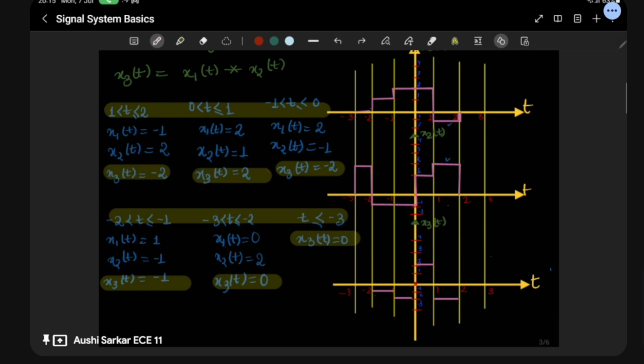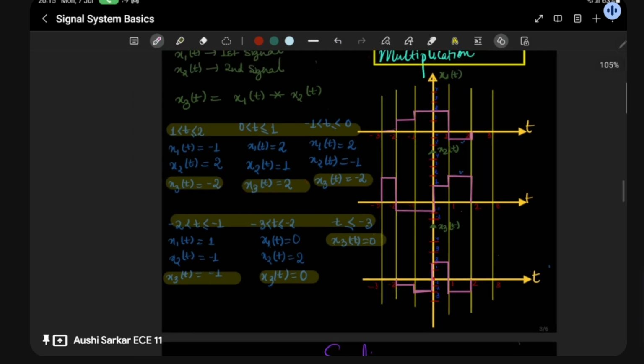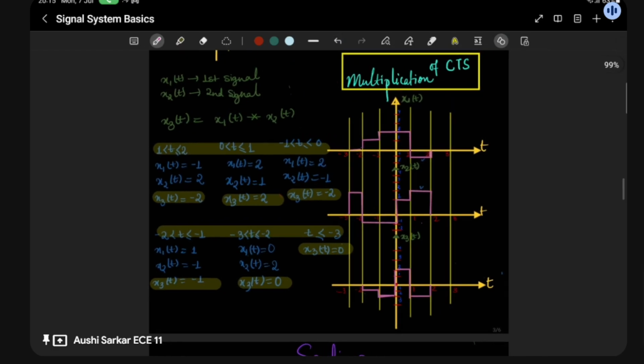Sorry, I missed it. Here we just need to plot the graph in a proper way. So this is our resultant x3(t). This is how you do the multiplication.